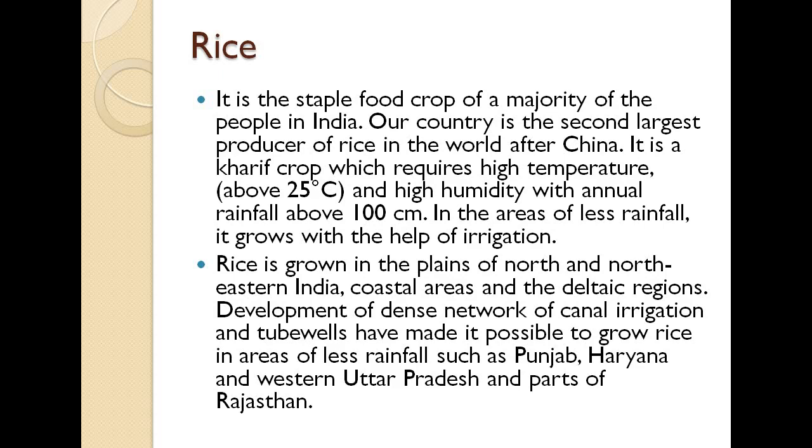Rice is grown in the plains of north and northeastern India, coastal areas and the deltaic regions, basically all the areas where there is moisture in the soil, you will find rice there. The development of a dense network of canal irrigation and tube wells has made it possible to grow rice in areas of less rainfall such as Punjab, Haryana, western Uttar Pradesh and parts of Rajasthan.